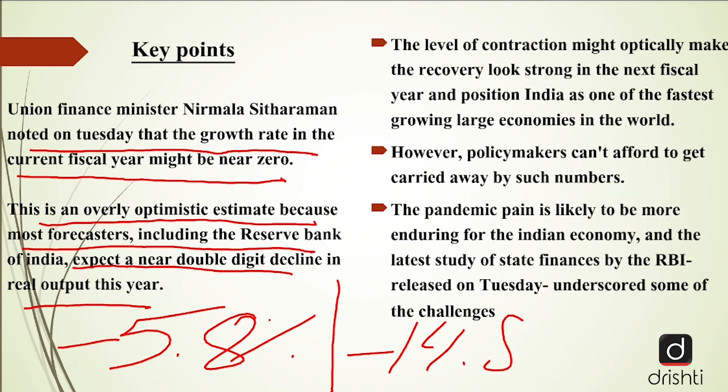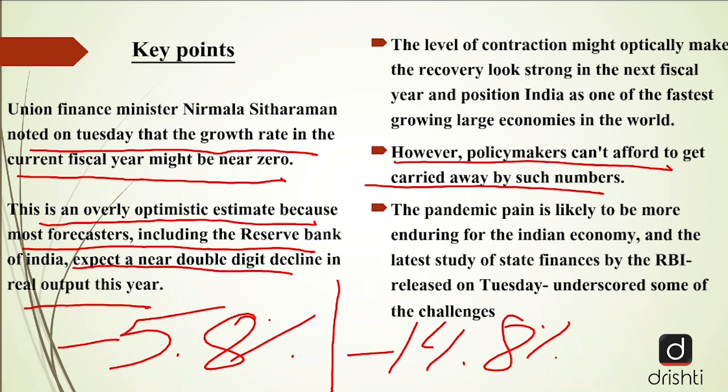Another agency known as Goldman Sachs has projected the growth rate for the present fiscal year to be around minus 14.8%. So, the level of contraction might optically make the recovery look strong in the next fiscal year and position India as one of the fastest growing large economies in the world. However, policymakers can't afford to get carried away by such numbers.